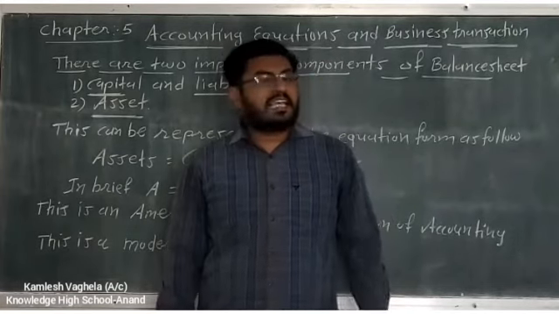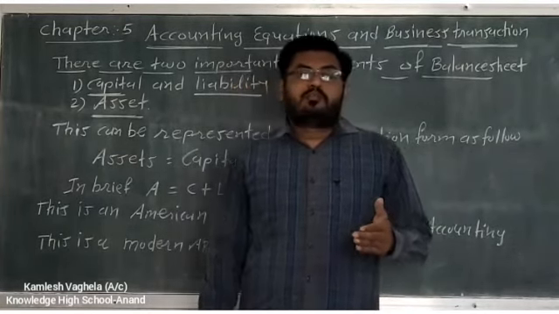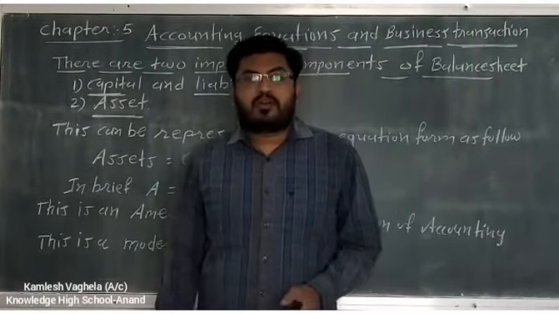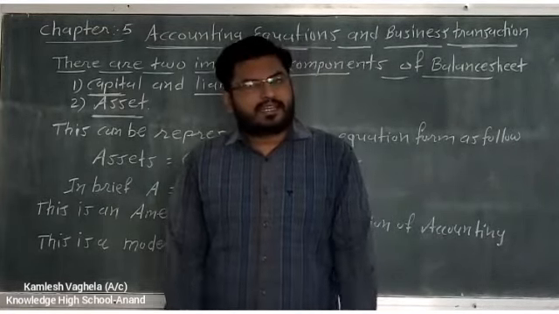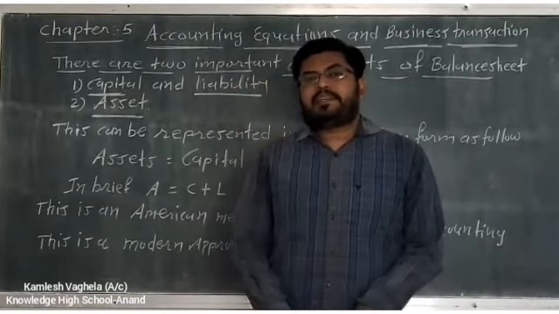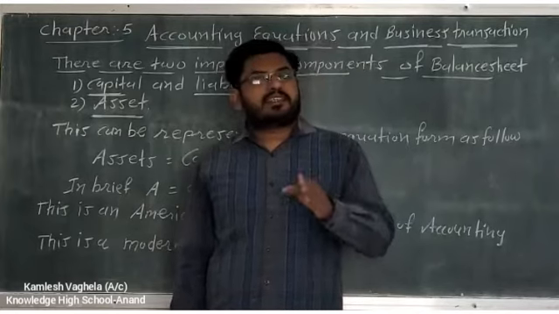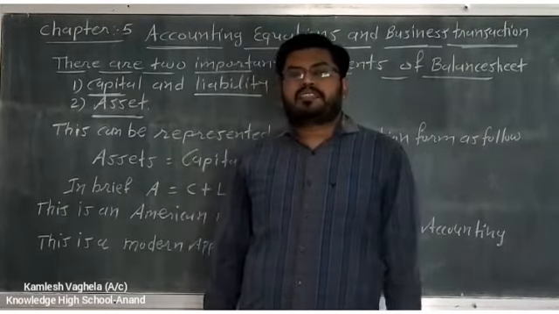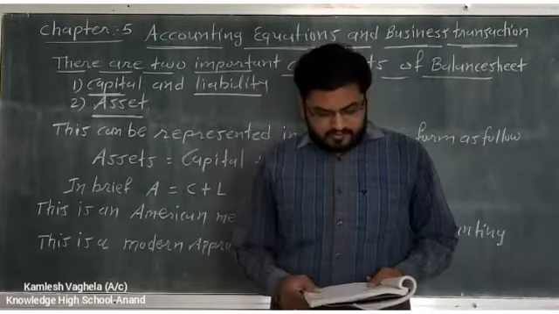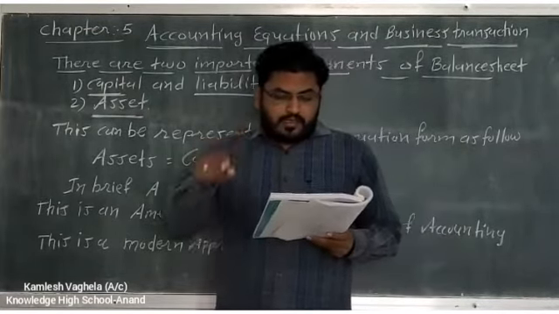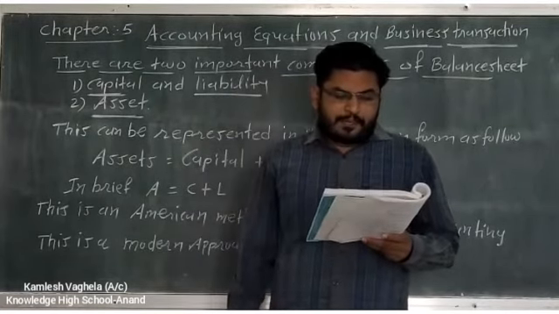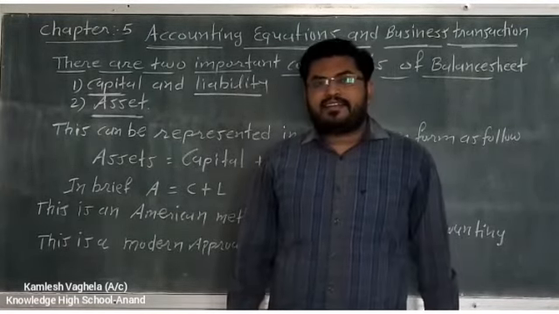Double entry system. And as per double entry system, in both the debit side and credit side, the totals are always equal. Equal means identical. So here also in the balance sheet, capital and liabilities and assets, both totals are always identical. Identical means equal, same. Now how? According to the terminology of accounting, these two components are known as capital and liability side and asset side.